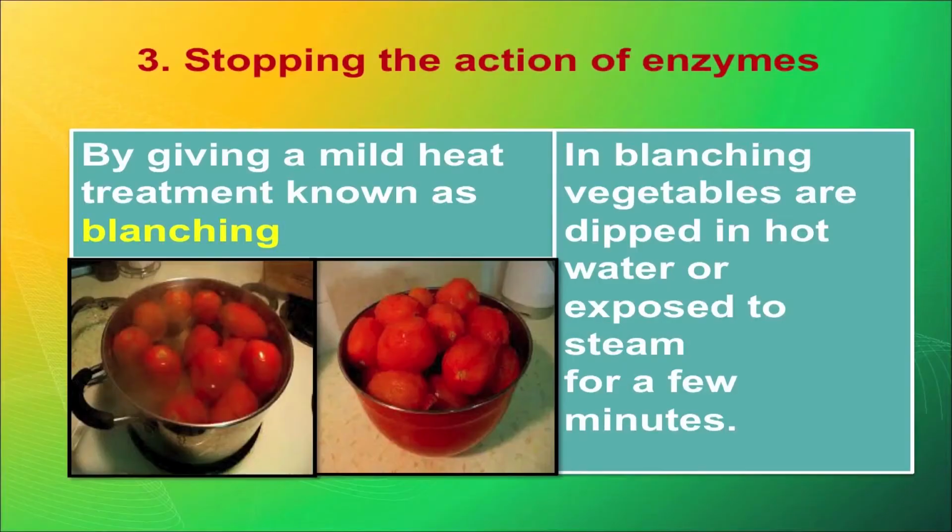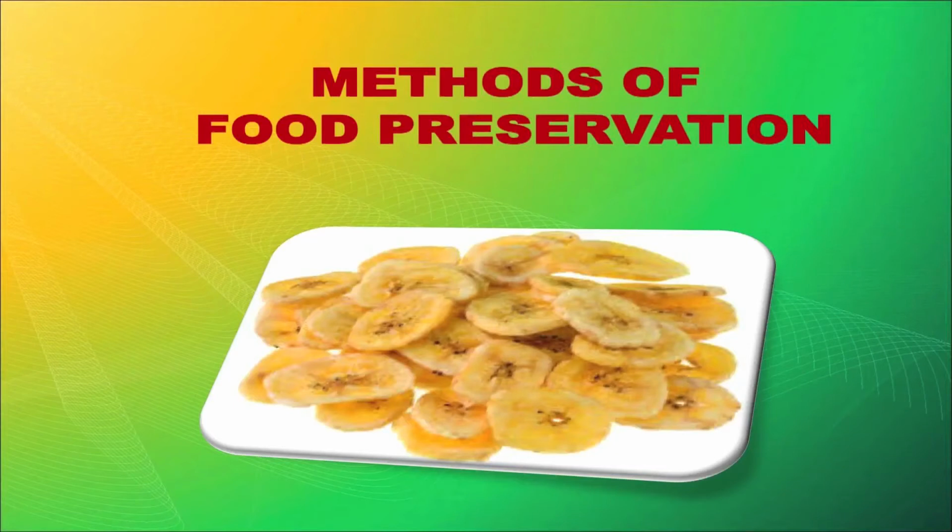Then, by giving a mild heat treatment known as blanching. In blanching, vegetables are dipped in hot water or exposed to steam for a few minutes. Then they are cooled. Till now you have understood the importance of food preservation and the principles of food preservation. Now we will talk about the methods of food preservation.